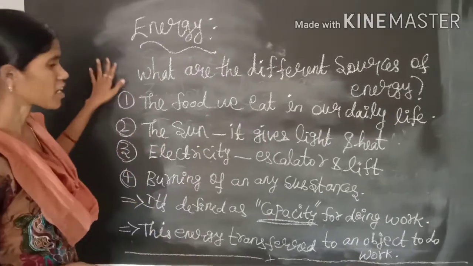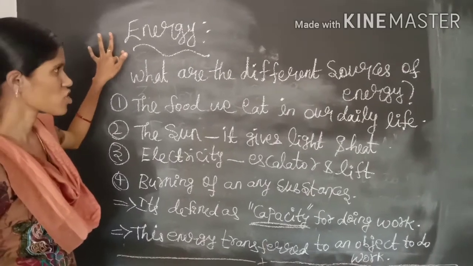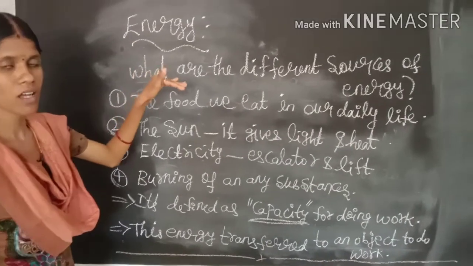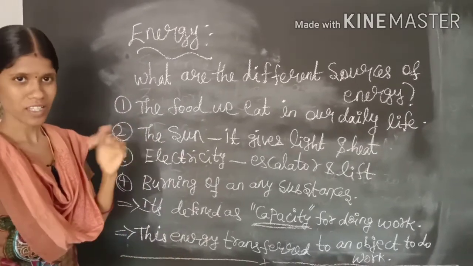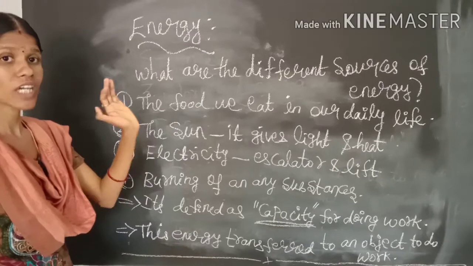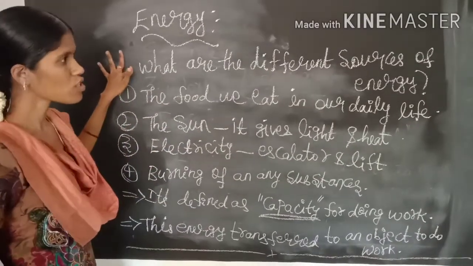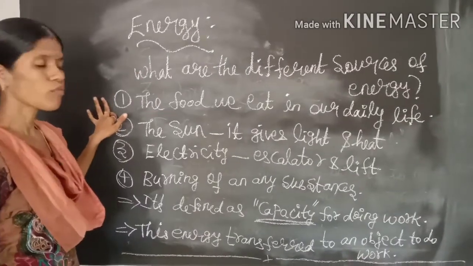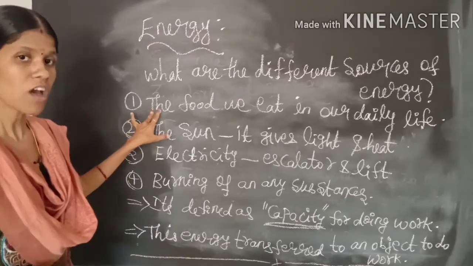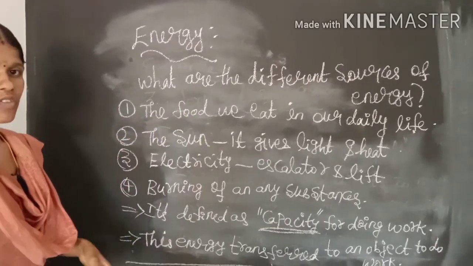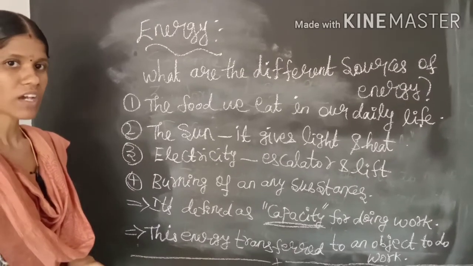So the next one is energy. First we learned about work, and the next one is energy. Before going to energy we have to know the different sources of energy, that is, where energy is derived from. What are the different sources of energy? The first one is the food we eat in our daily life. The different types of food we eat give us energy to do our work in daily life.